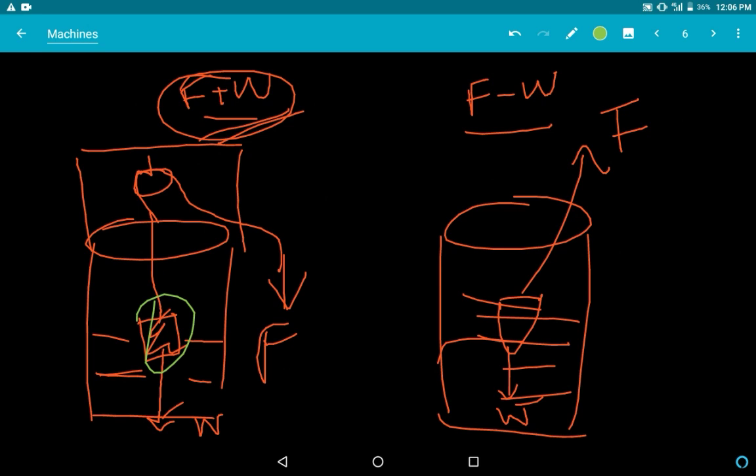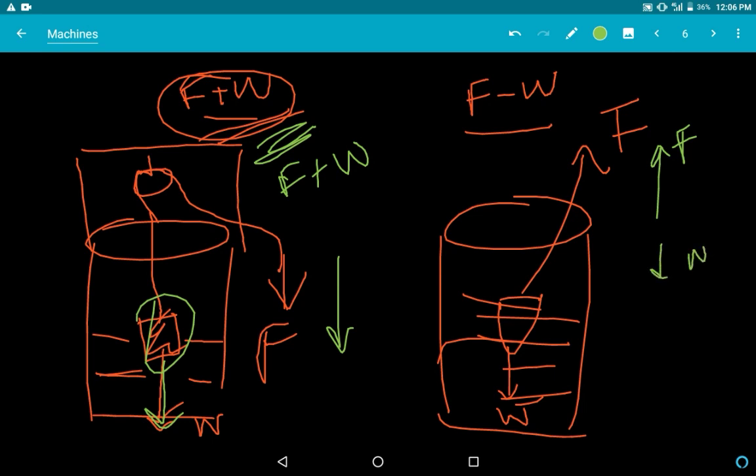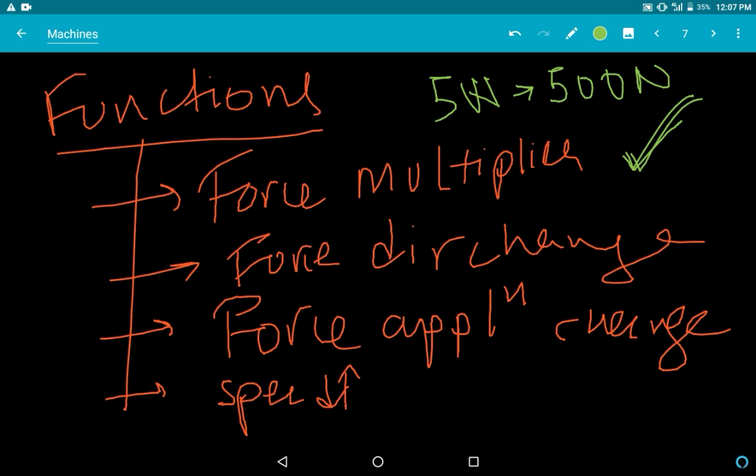If you pull downwards and the weight of the body is also downwards, the total force you are giving is F plus W. In the pulley case, the force is acting in the upward direction and the weight is acting in the downward direction, so we are actually applying force minus W. Obviously this is greater than that, so we are getting an advantage just by changing the direction of the force. So a pulley changes the direction, so it is easy for us.